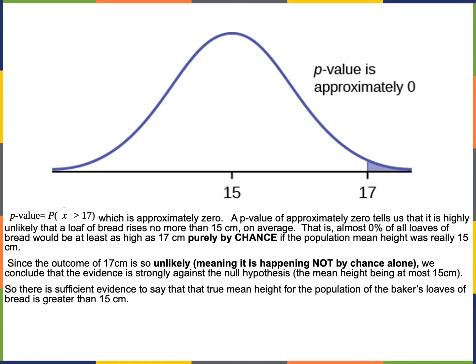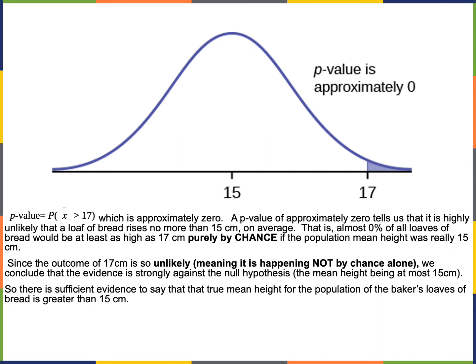It's very small. So if you have a p-value of approximately 0, it tells you that it's highly unlikely that a loaf of bread will rise no more than 15 centimeters on average, right? So we're kind of doubting that null hypothesis, yeah? That means almost 0% of all loaves of bread would be at least as high as 17 centimeters purely by chance if the population mean height was really 15.